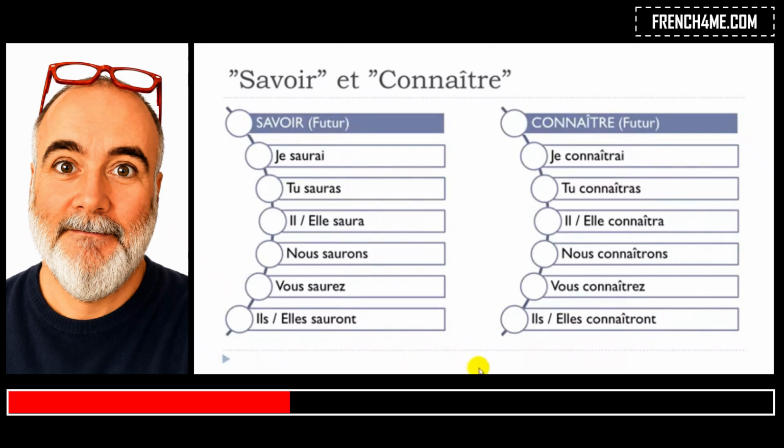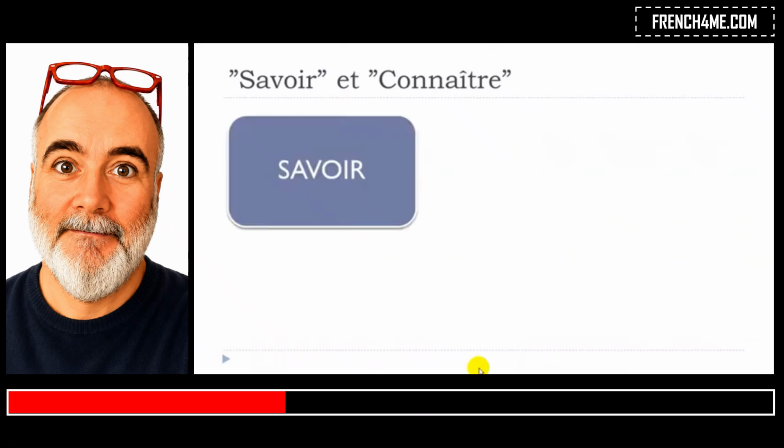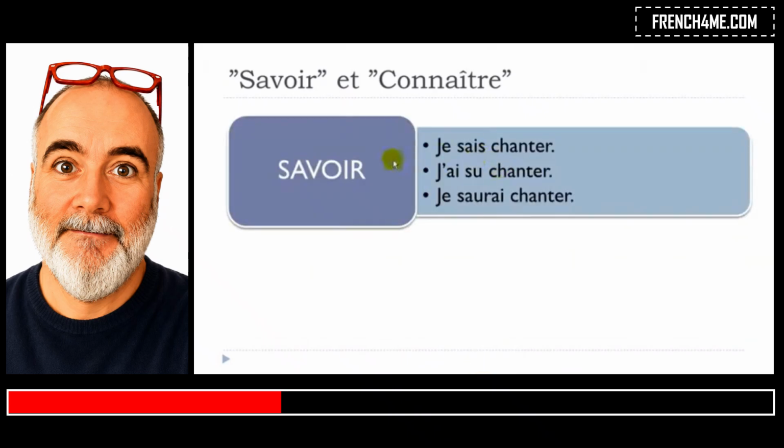Let's see a few examples now. The first one, remember, savoir is constructed with a verb or a sentence. In that case, I just put a verb. Je sais chanter. Savoir, to know, chanter, to sing. The rule in French is that if you've got a structure like that with two verbs, the second verb should be all the time at the infinitive. Je sais chanter, like that.